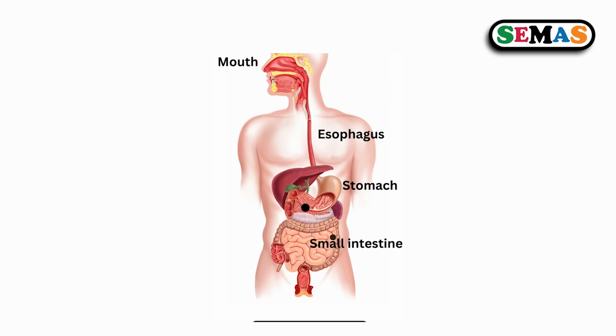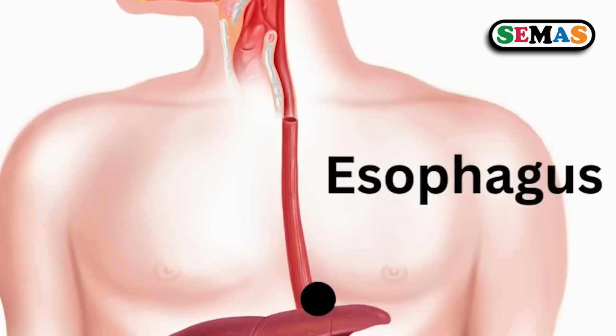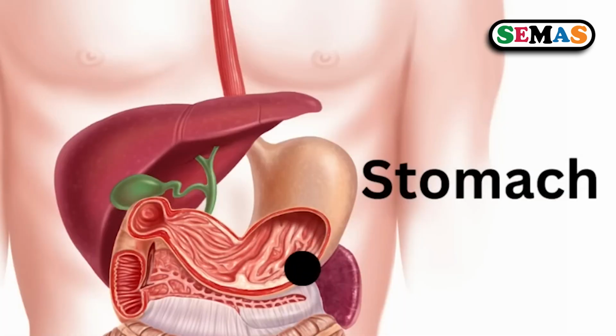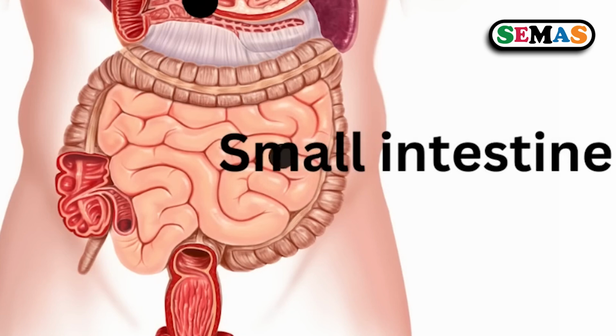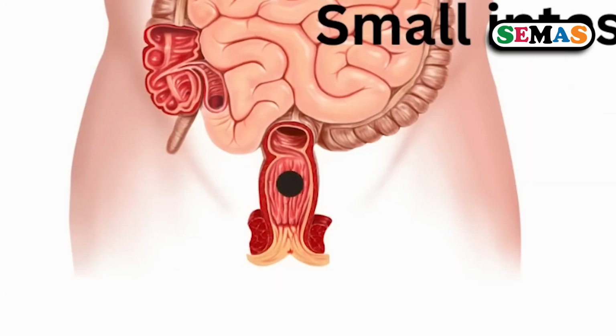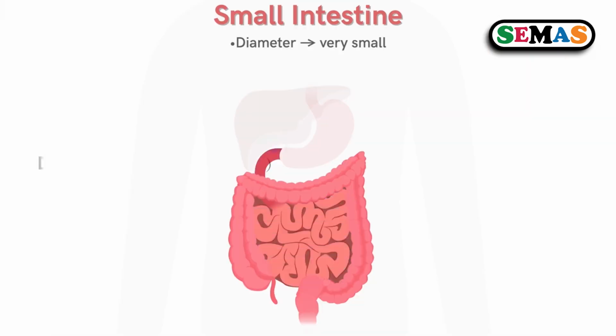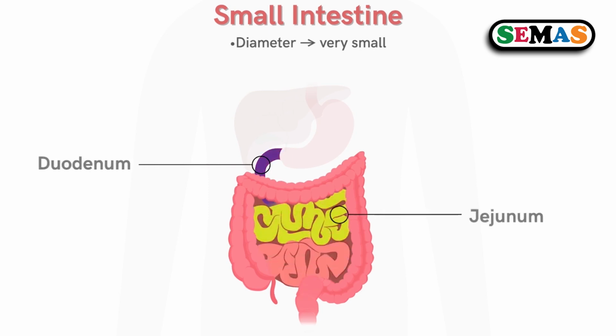The digestive system is a body system that helps to break down food and absorb nutrients. It is made up of parts like the mouth, esophagus, the stomach, the small intestine, the large intestine, the anus. The small intestine is made up of three parts, that is the duodenum, jejunum, and the ileum. On a primary level, we shall be talking about the duodenum and the ileum.